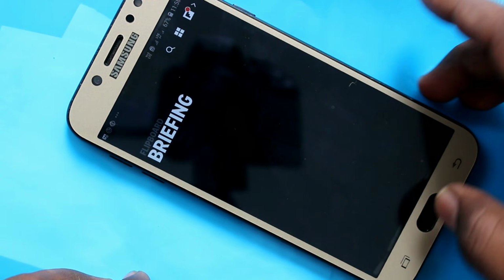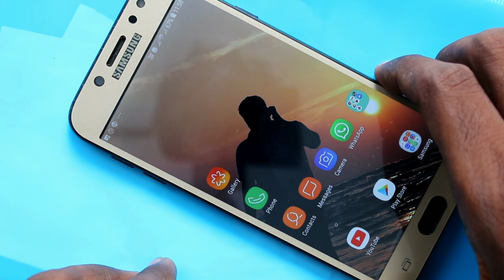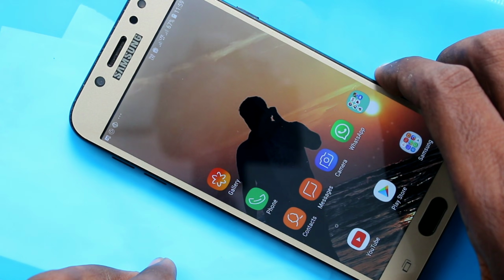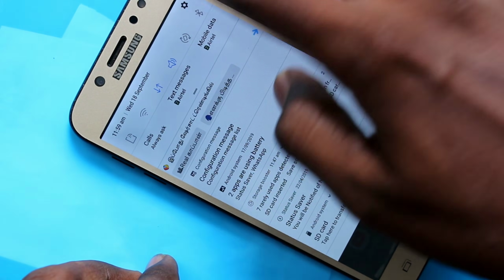This is Samsung Galaxy J7 Pro smartphone. In this video, you will learn how you can set ringtones and other tones in Samsung Galaxy J7 Pro smartphone. First of all, go to the settings in your phone, Samsung Galaxy J7 Pro. Click on settings.